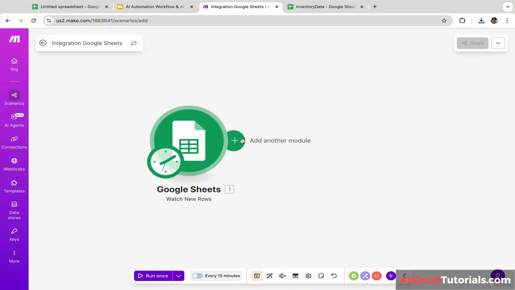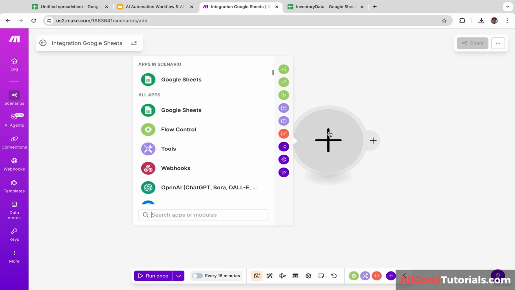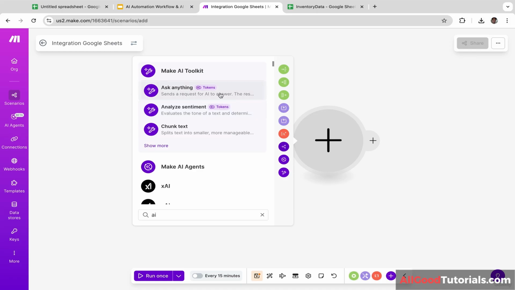Next, we are going to click add another module. And let's type in AI. So we are going to use the AI model provided by Make. So it is a free AI model and you don't need to have any API key. And let's click as anything.